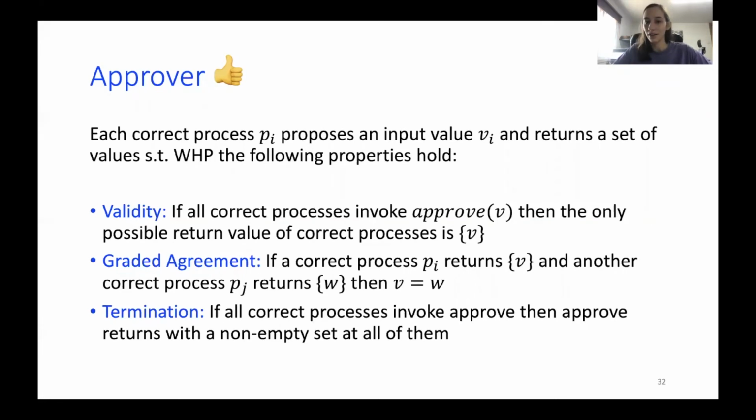So I'll call the procedure itself prove. If all correct processes invoke prove V, then the only possible return value is the set of V itself. The second property is graded agreement, which states that if correct process Pi returns the singleton V and another correct process Pj returns the singleton W, then V must equal W. And of course, termination: if all correct processes invoke the prove procedure, then prove returns, and it returns with a non-empty set at all of the processes.